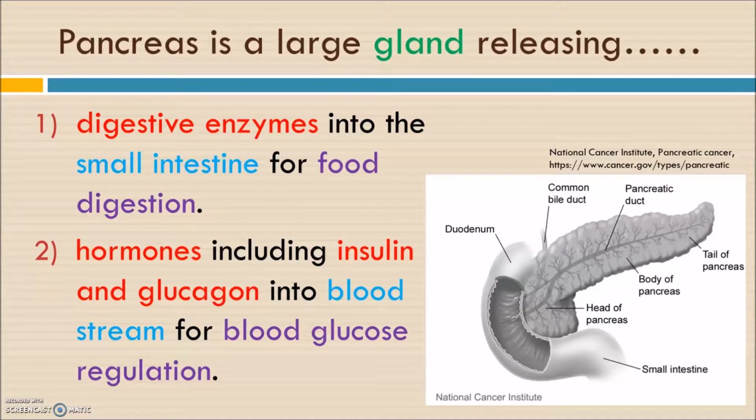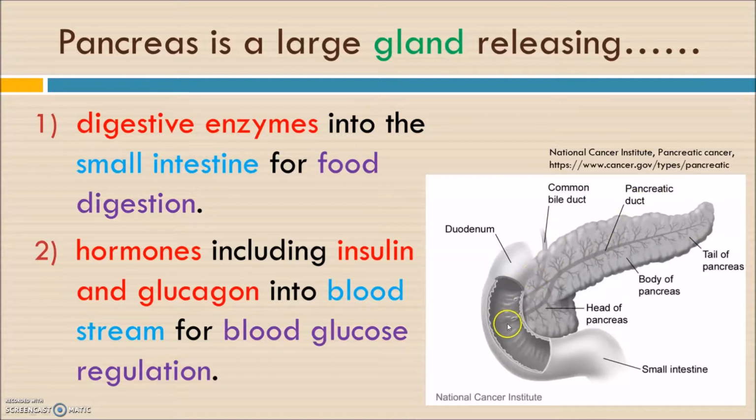So in this diagram, I also would like to talk about the simple structure of the pancreas. We have the head of the pancreas, the body, and also the tail. And later on, we shall focus on the disease. Somehow the disease commonly occurs in the head of the pancreas, just commonly. That means we still have some pancreatic diseases that will occur in the body or even the tail of the pancreas. And also we have the common bile duct and the pancreatic duct.